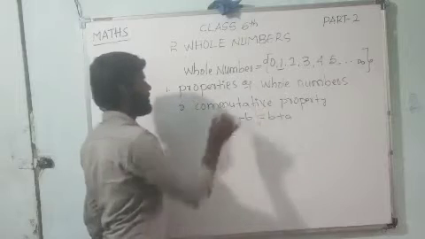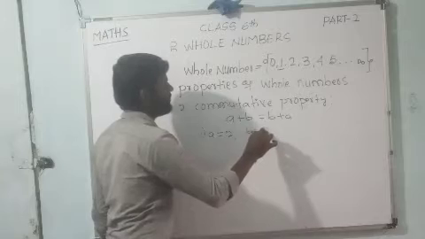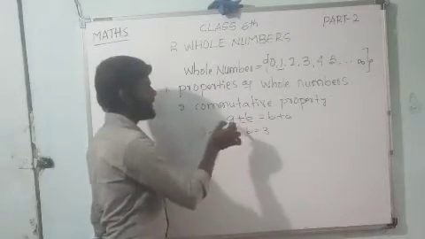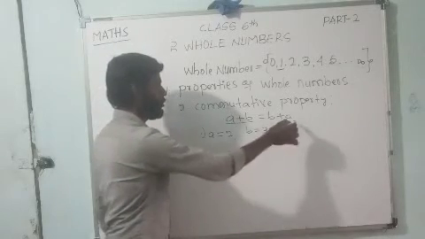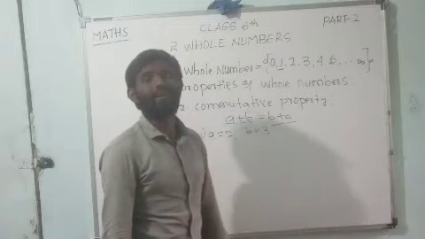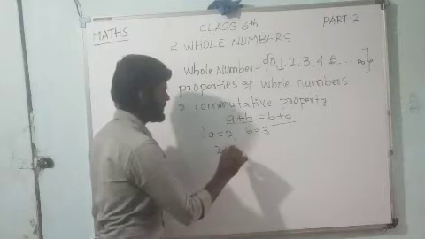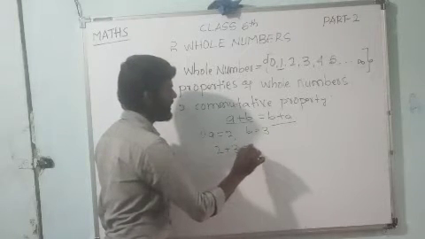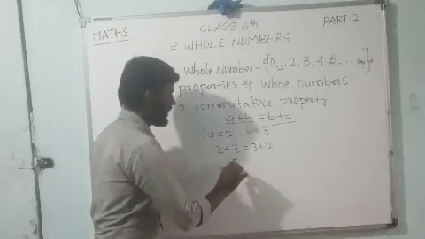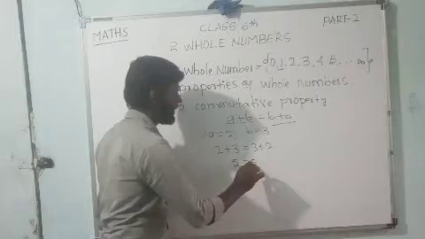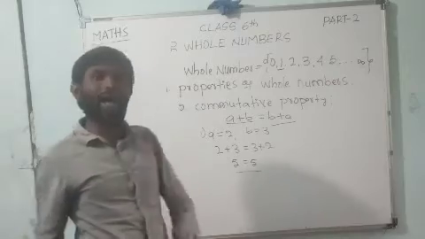Yes, dear children, take an example first. A is equal to 2, B is equal to 3. This part we are going to call LHS, left hand side. This part we are going to call RHS, right hand side. A means here 2 plus B means 3. Then B means here 3 plus A means 2. 2 plus 3, 5. 3 plus 2, 5. Dear children, you can see practically your LHS is equal to RHS.